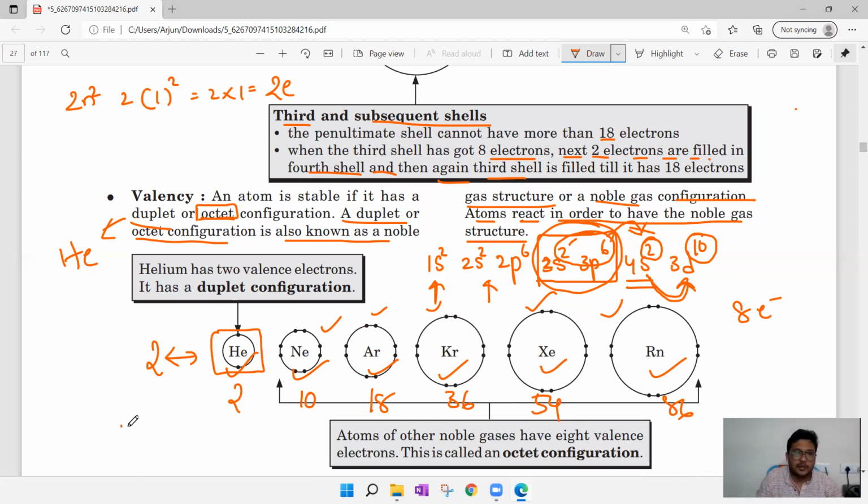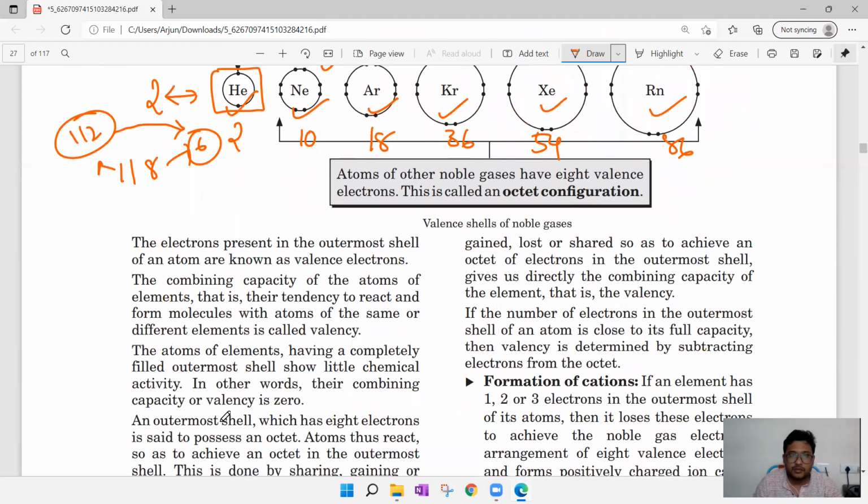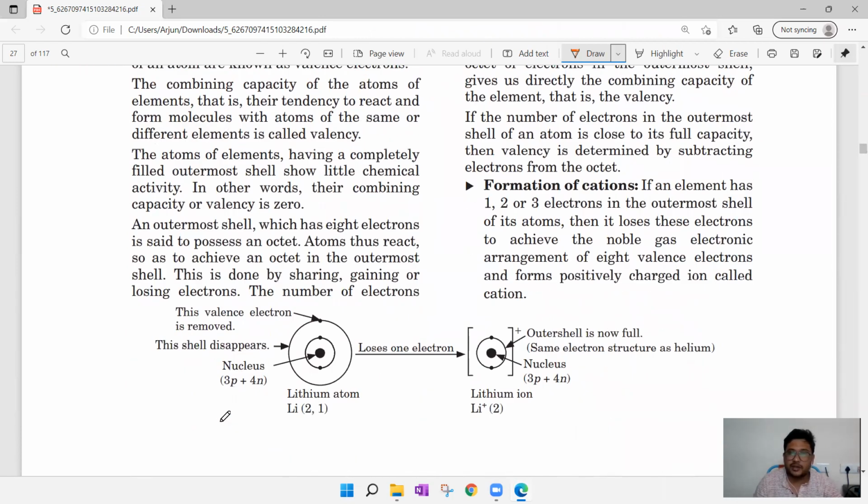Out of 118 elements, 6 elements are stable, and the remaining 112 elements are unstable. All 112 elements will be trying to become stable. That is the concept. The remaining concepts we'll see in the next lecture.